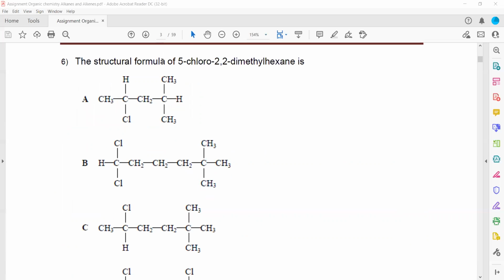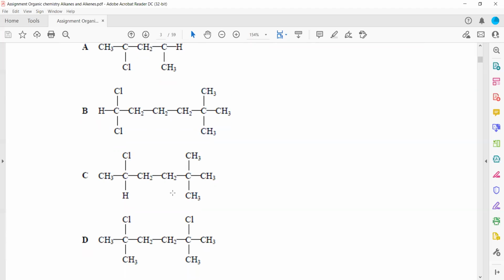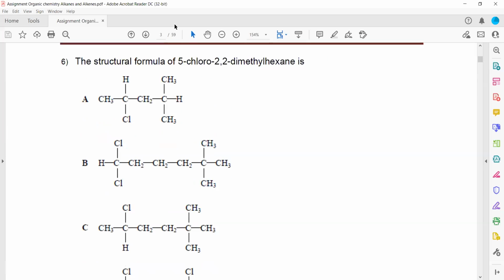Then the structural formula of 5-chloro-2,2-dimethyl-hexane. So hex means there should be 6 carbon atoms. So we have to select a carbon chain with the 6 carbon atoms. So 1, 2, 3, 4, this is 5. So this cannot be. 1, 2, 3, 4, 5, 6, this can be.